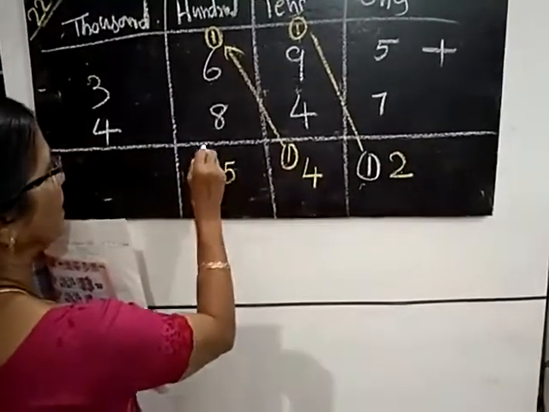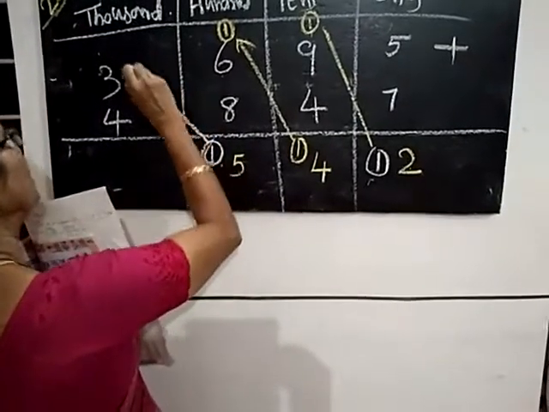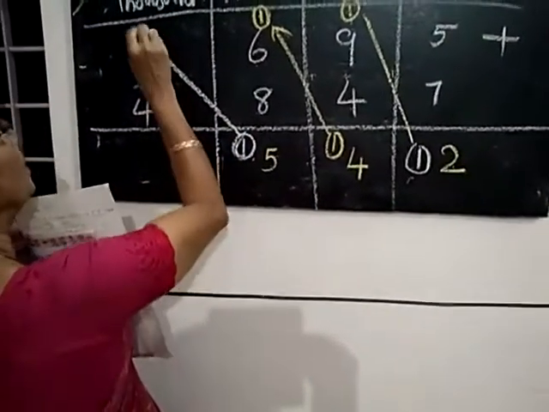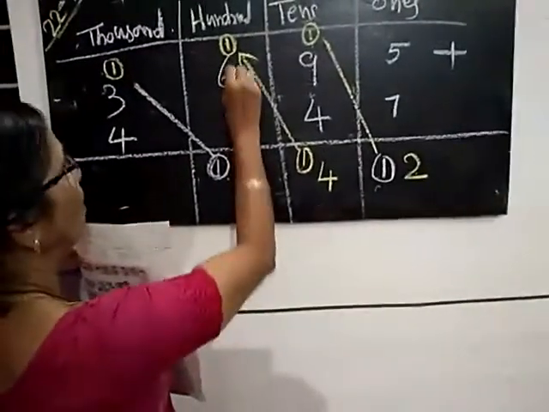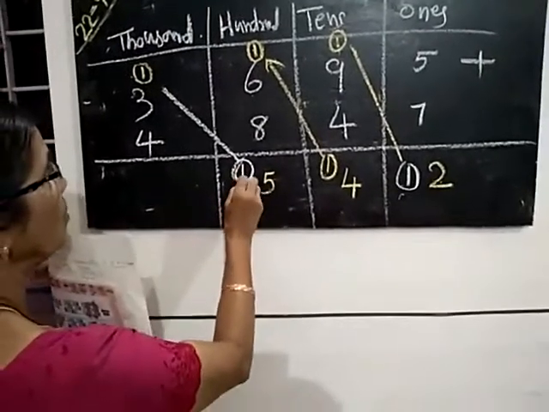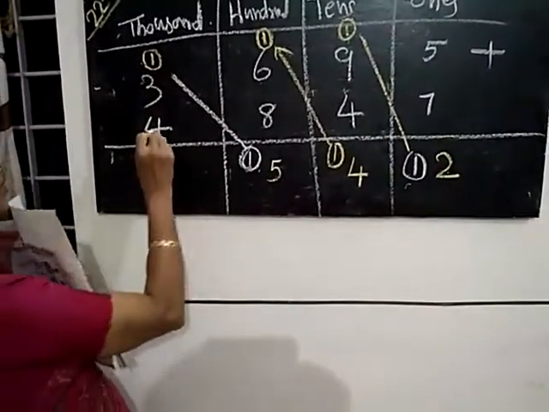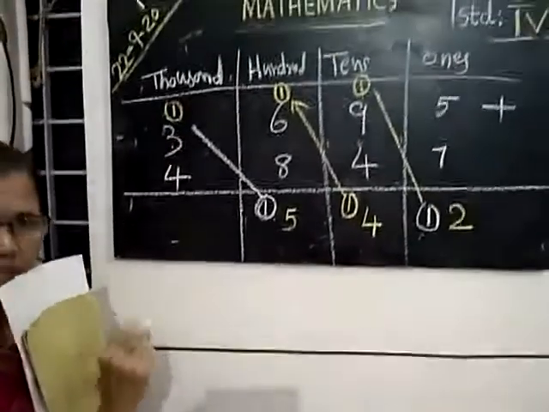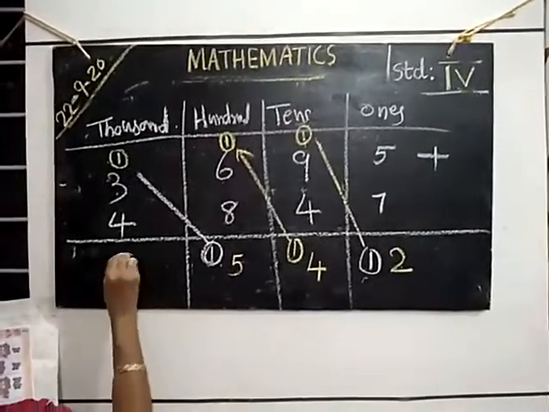You give it to the thousands place. So 500 only you write here and 1,000 you give to the thousands place and add. 4 plus 3, 7. 7 plus 1 is equal to 8.